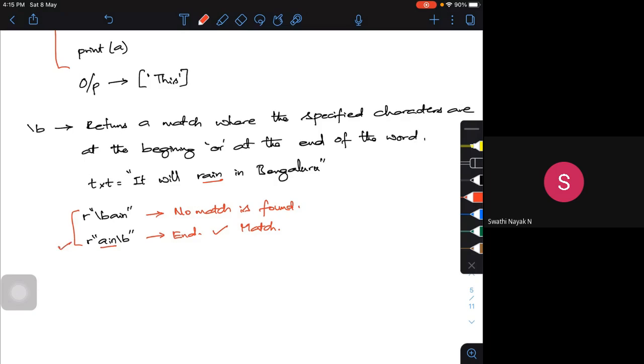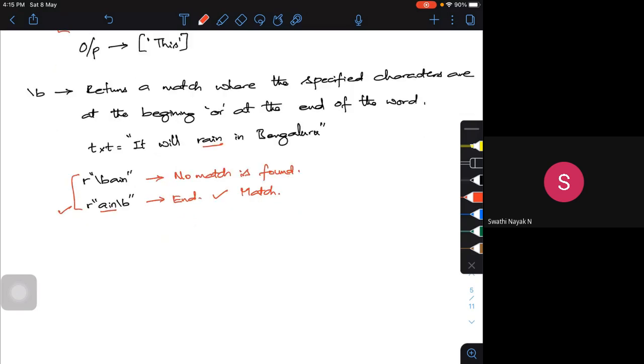So instead of this, if I use slash B WIL within the quotes and search for WIL, then my match is correct.